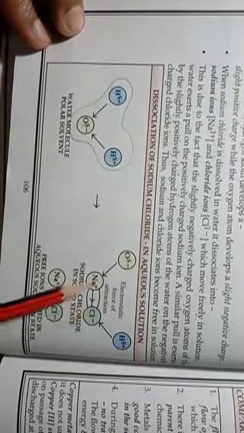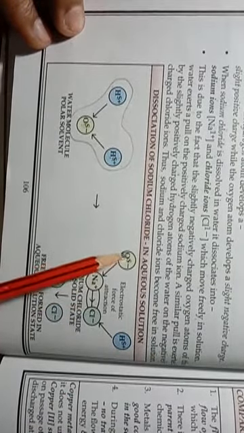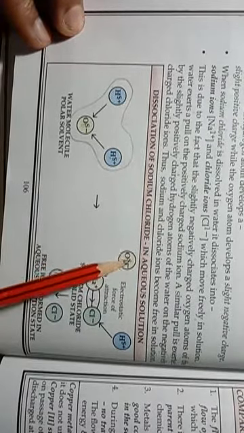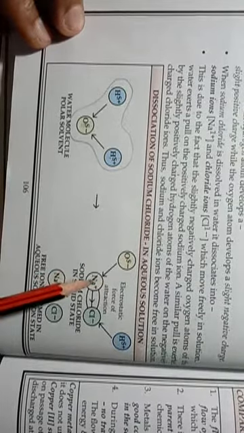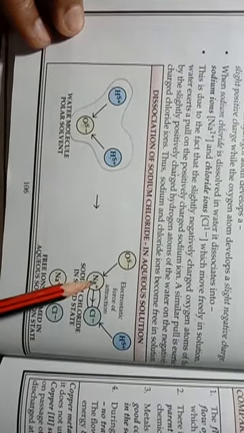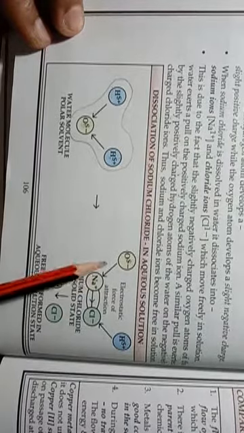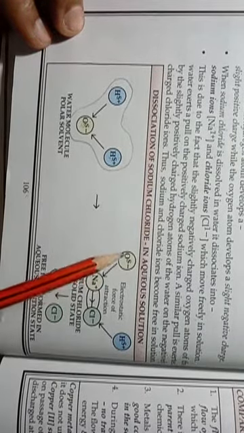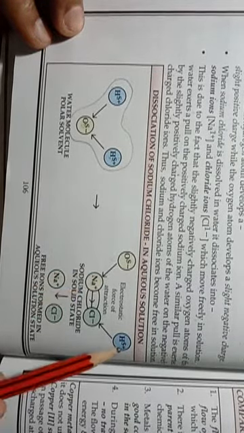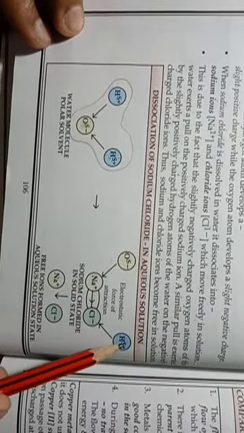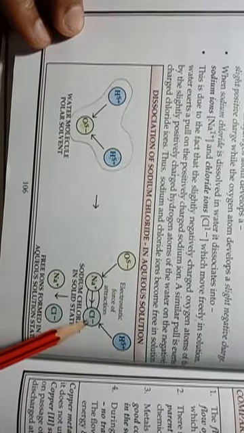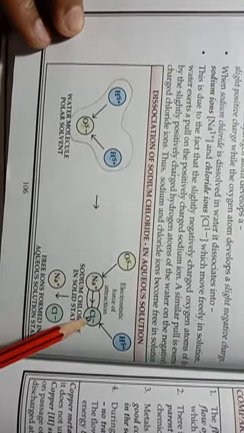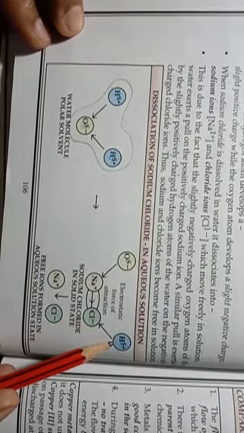As you can see from here, when we dissolve NaCl in water, the oxygen atom of the water molecule, which is slightly negatively charged, attracts the sodium ion of the sodium chloride towards itself, and against this, the hydrogen atoms of the water molecule, which are partially positively charged, attract negatively charged chloride ions towards themselves.